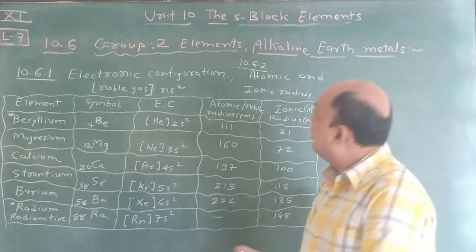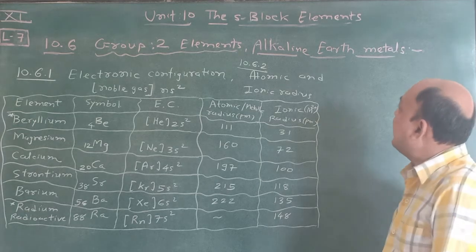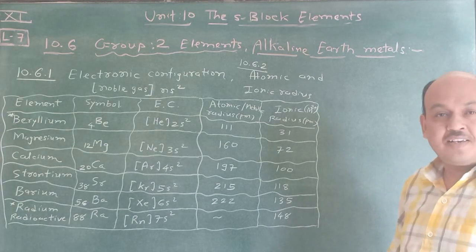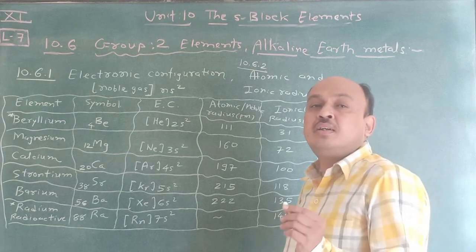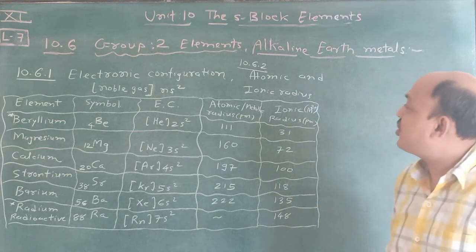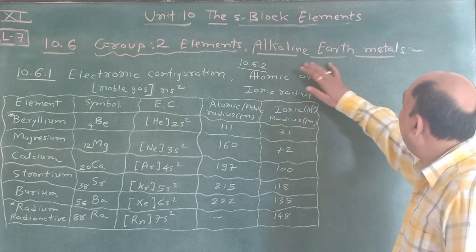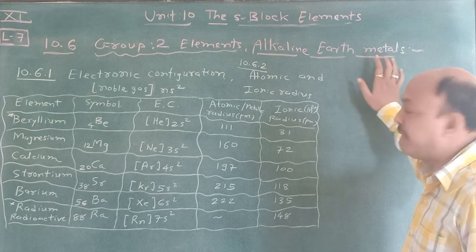In your next lecture, that is lecture number 7 in unit 10, the S block elements, topic number 10.6, which is very important. We already completed our group 1 alkali metals. Now we switch towards the next group, group 2 elements, that is the alkaline earth metals. First of all, what is the meaning of alkaline earth metals?